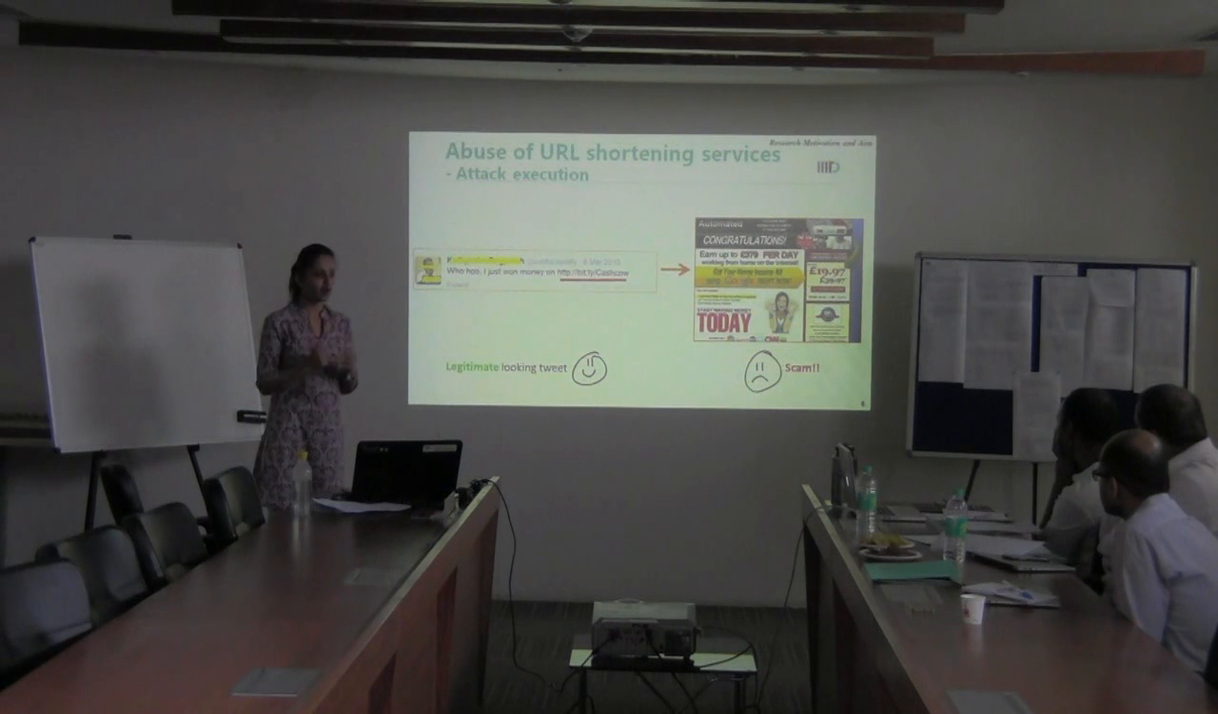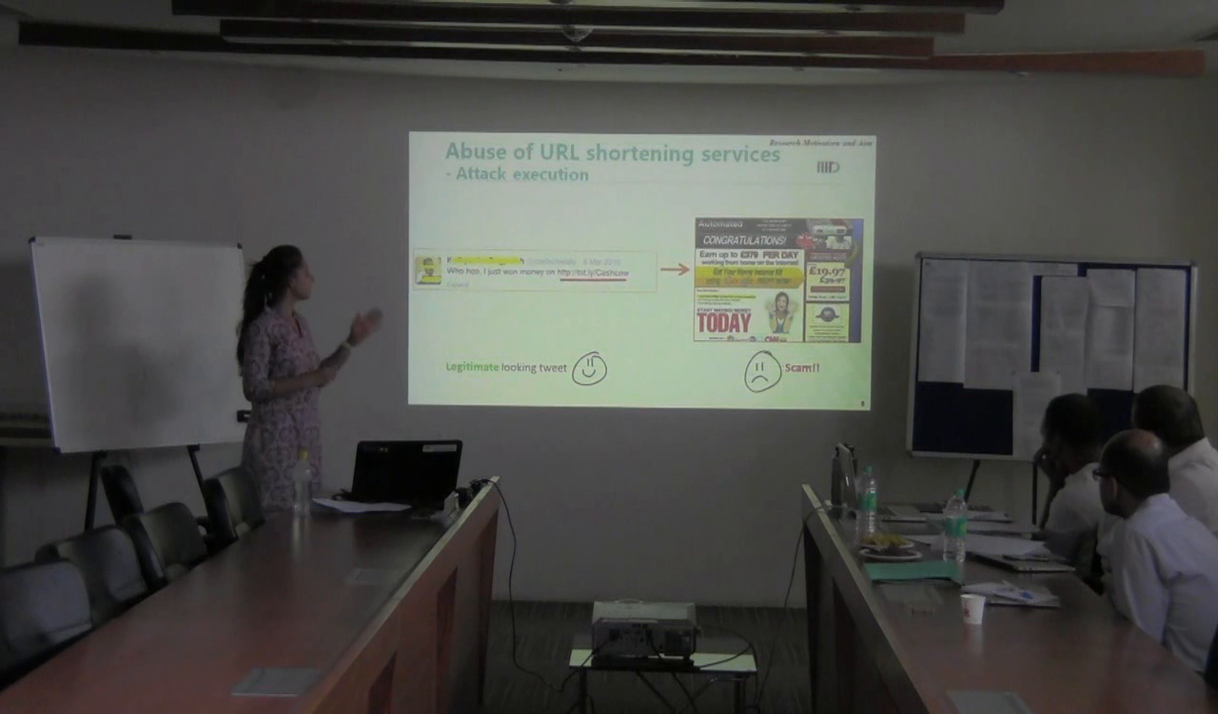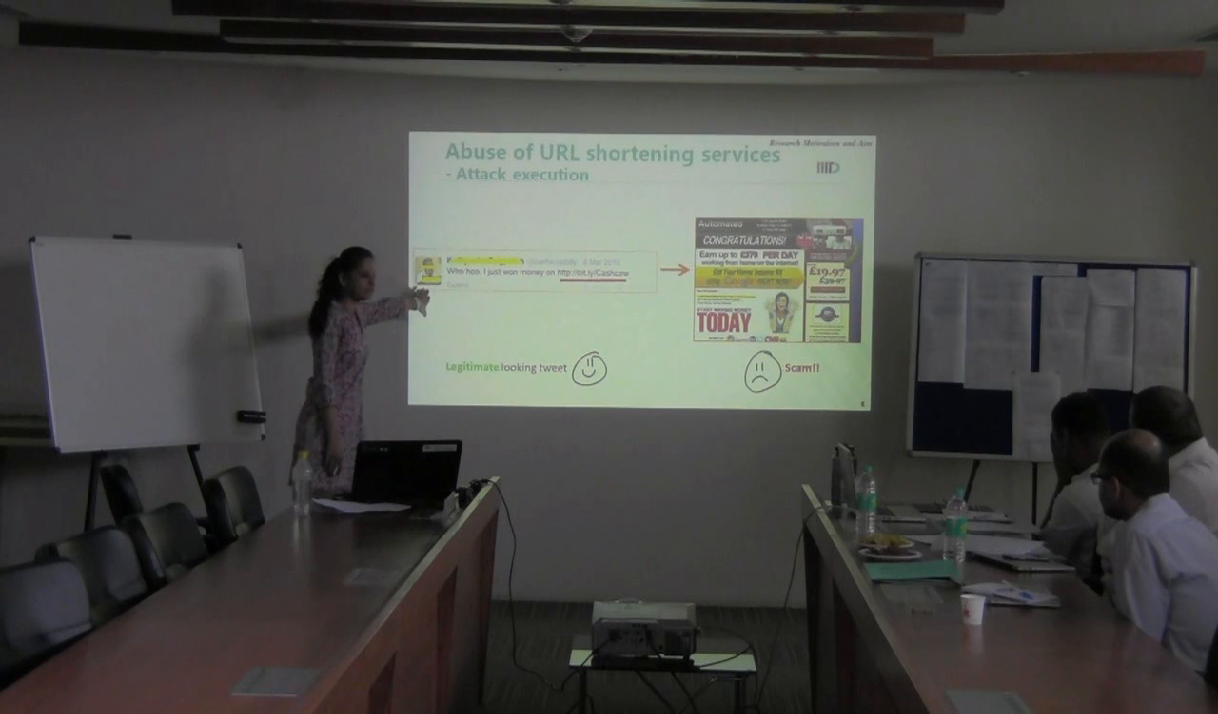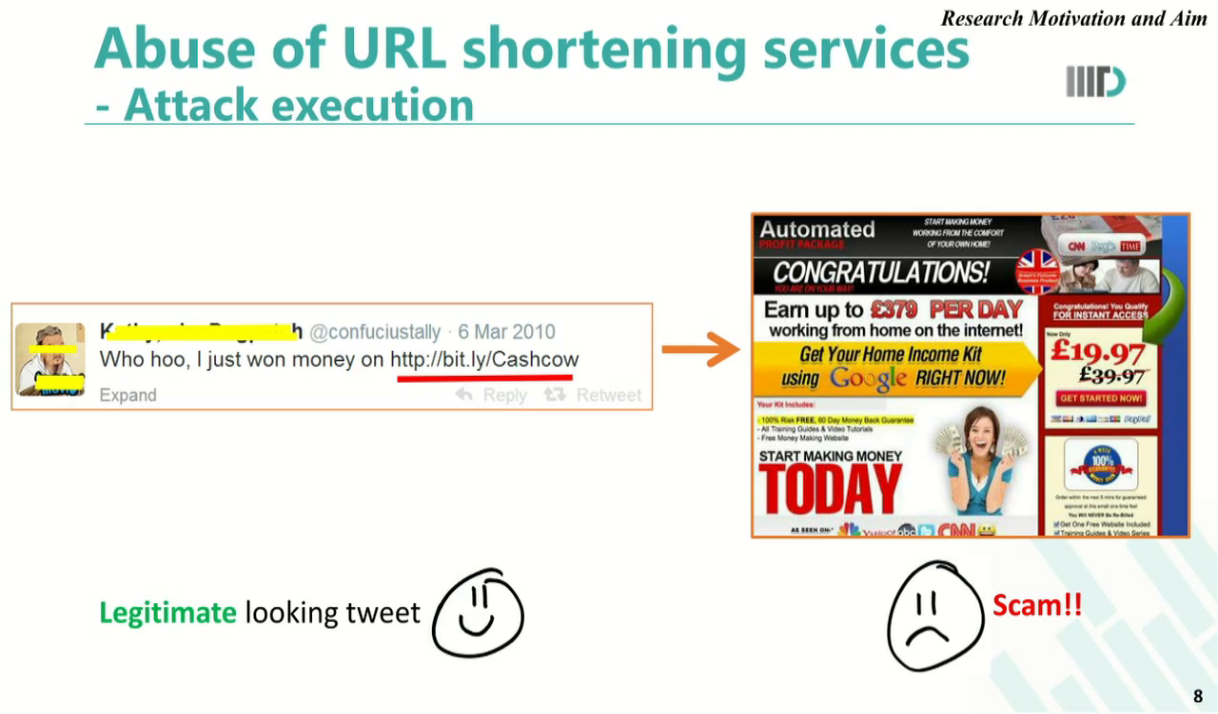So after using all these attack scenarios and all these smarter approaches, the way this attack is executed is that once an attacker shortens a long malicious URL, that URL is embedded in a legitimate looking post like this. This is a tweet which looks legitimate, and once this link is clicked, it results in spam, scam or other illegitimate content.